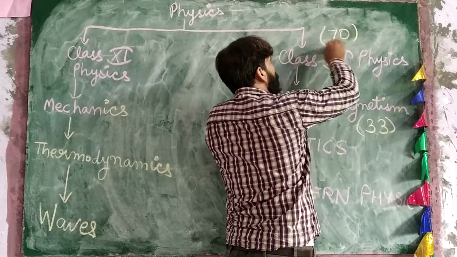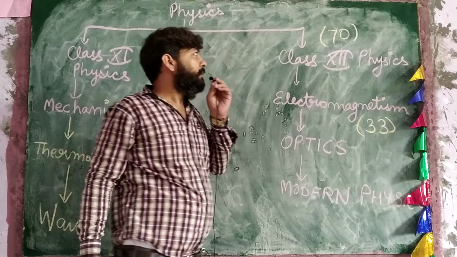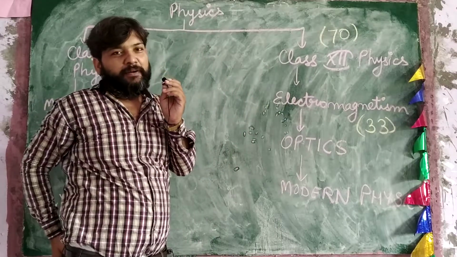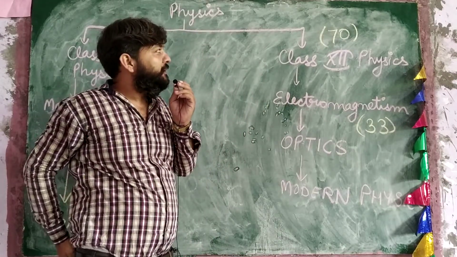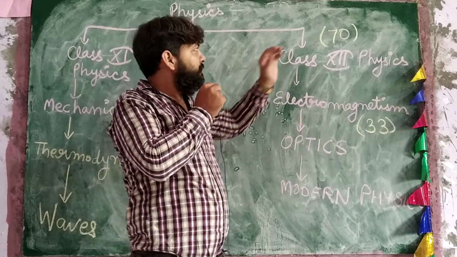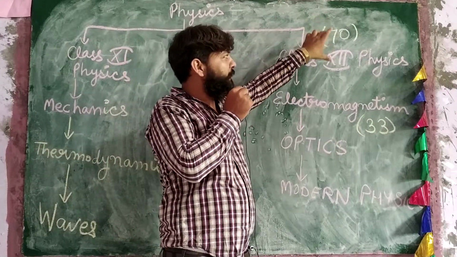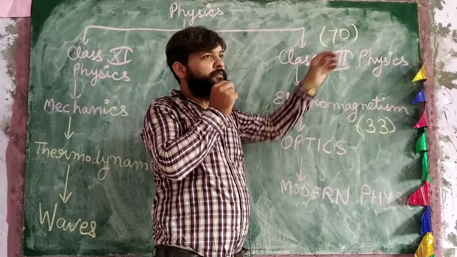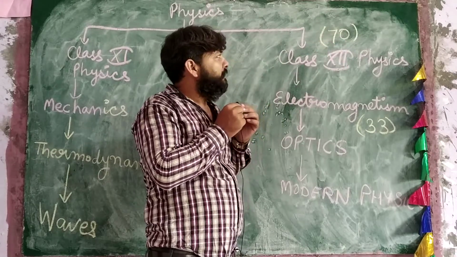We are talking about the theoretical marks, not practical marks. In a 100 marks paper, 70 marks consist of the theoretical part and 30 marks consist of the practical part.